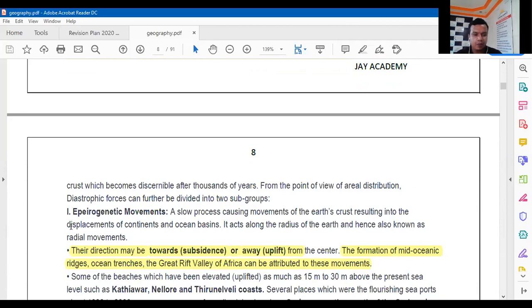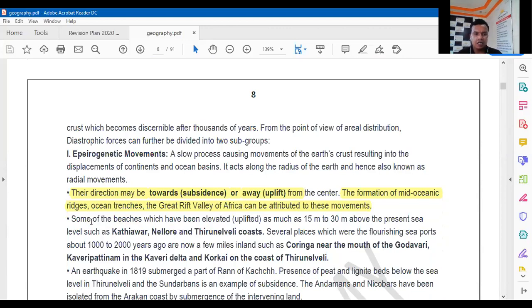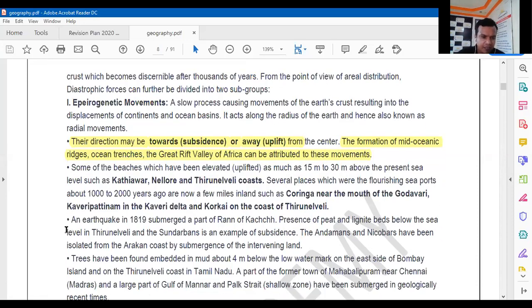And epeirogenic movements mean what? Slow movements. Again there are two types of movements: upward movement and downward movement, which are called epeirogenic movements. A slow process causing movements of the earth's crust resulting in the displacement of the continents and the oceans. It acts along the radius of the earth and hence is known as radial movement, right? So the direction may be towards subsidence or uplift. So it may go downwards or it may go upwards. The formation of the mid-oceanic ridges, the ocean trenches or the Great Rift Valley of Africa can be attributed to these movements, right? And some examples of beaches have been given, you can read them out.